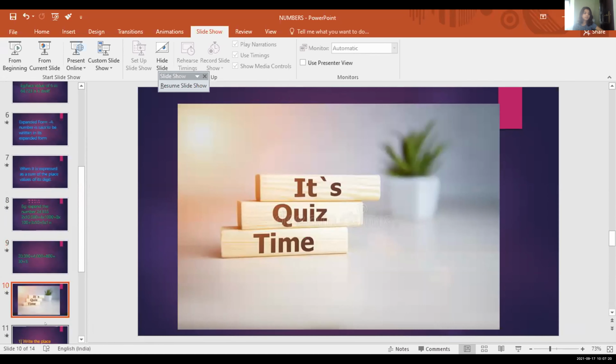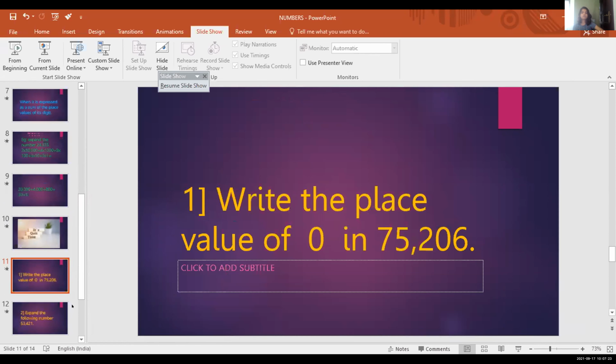Now it's quiz time. Write the place value of 0 in 75,206. Pranav, can you answer it? 70,000. Write the place value of 0 in 75,206. Like the place value of 0. Okay. 6 and 10 into 0. What is 10 into 0? 10 into 0, 0.